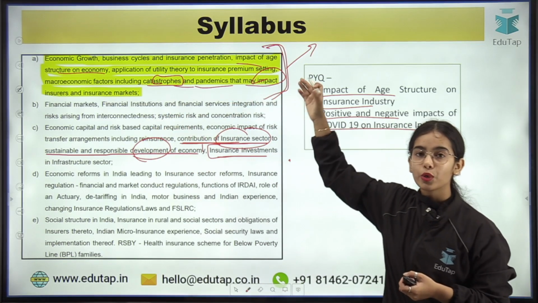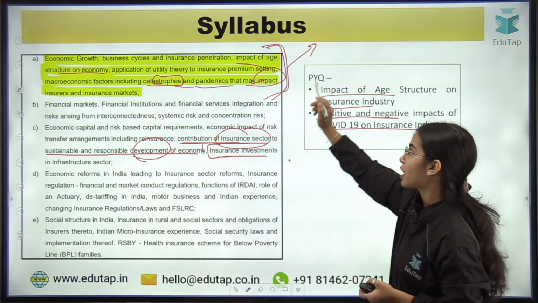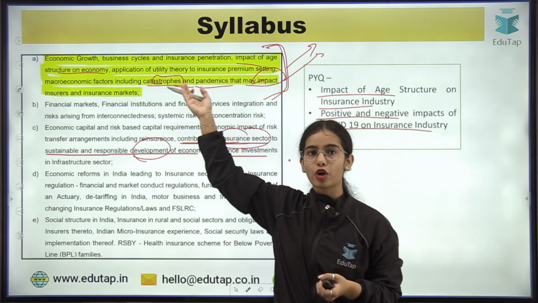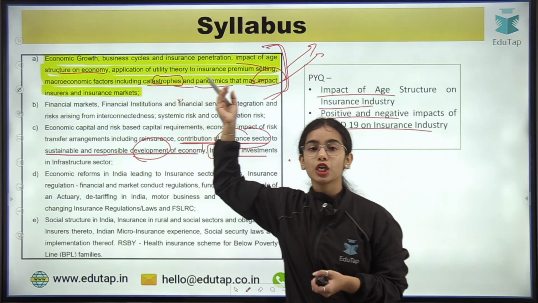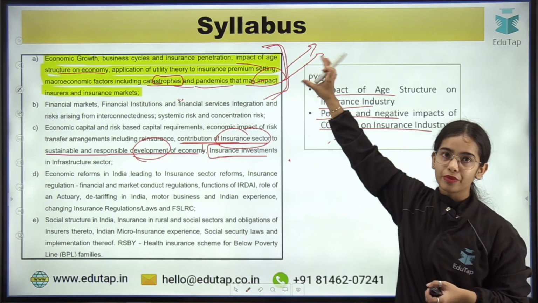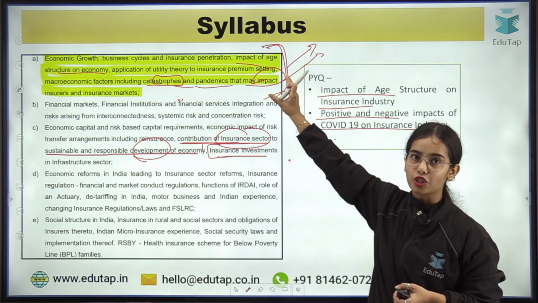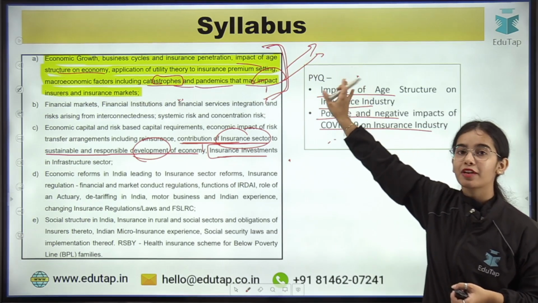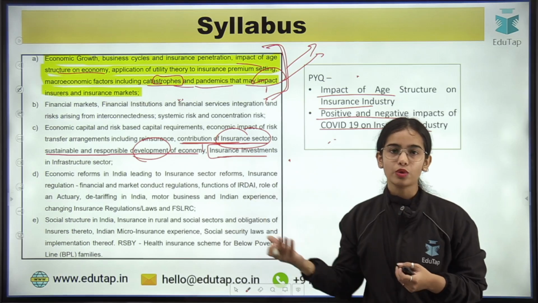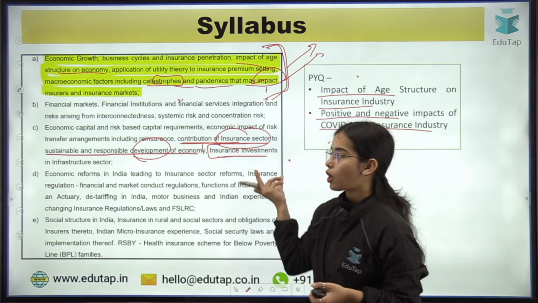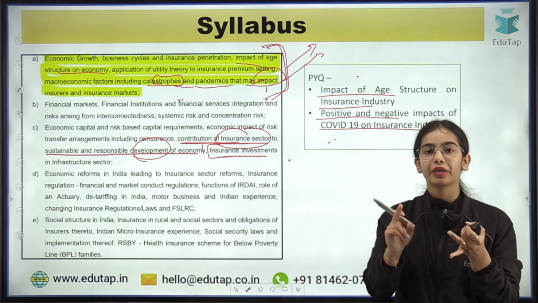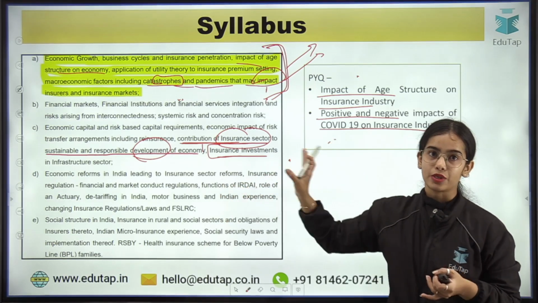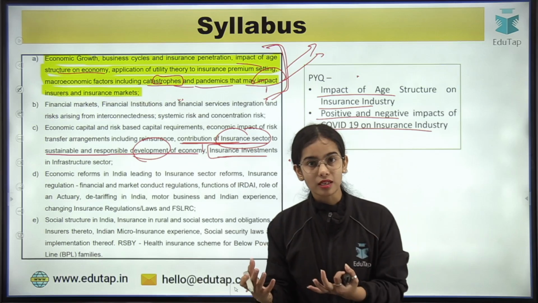Okay. So I hope you are able to understand that the A part is very important, because the previous year questions have come from the age structure and from your macroeconomic factors. So the A part of your ESI Impacting Insurance is very important, because the examiner has focused on it in the previous year and can focus on it this year also. And the other important topics in your syllabus are sustainable development, the insurance sector impact on sustainable development, and the infrastructure sector. Okay. So these are some of the important areas.